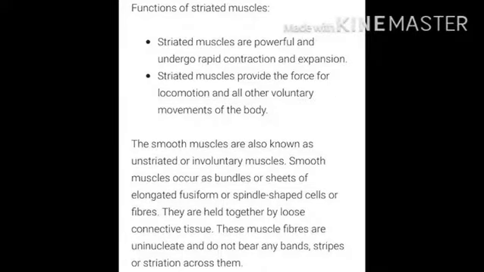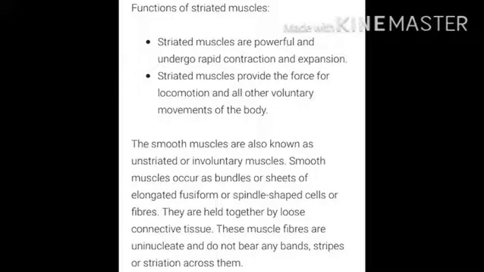Function of striated muscle. Striated muscles are powerful and undergo rapid contraction and expansion. Striated muscles provide the force of locomotion and all other voluntary movement of the body. The smooth muscles are also known as unstriated or involuntary muscles. Smooth muscles occur as bundles or sheets of elongated fusiform or spindle-shaped cells or fibers.